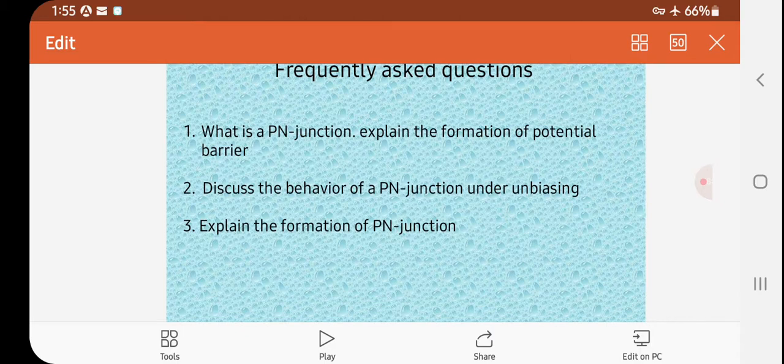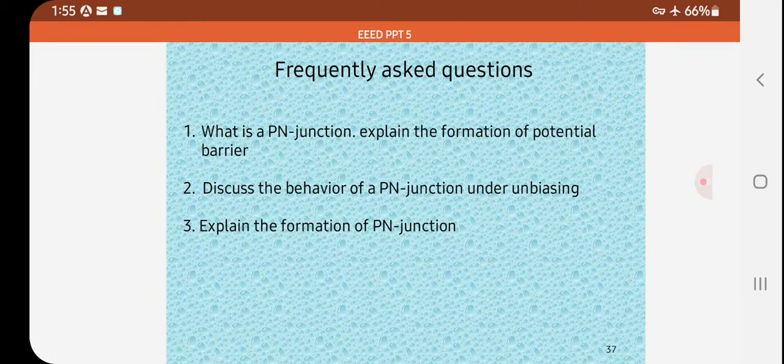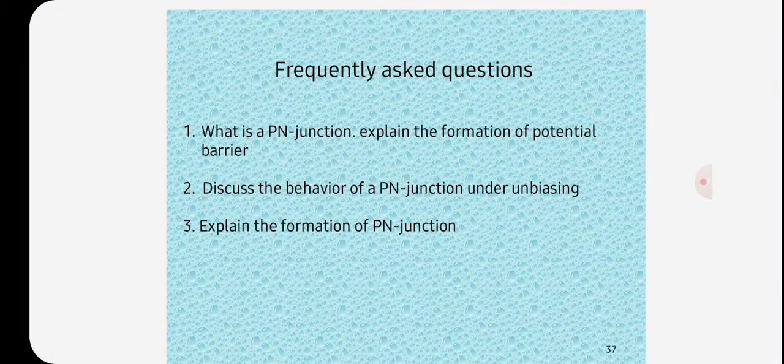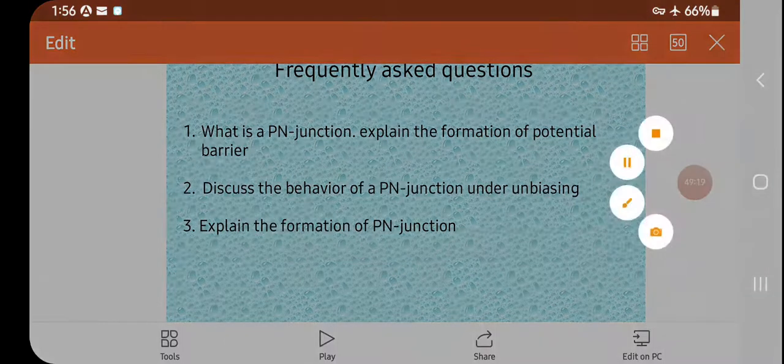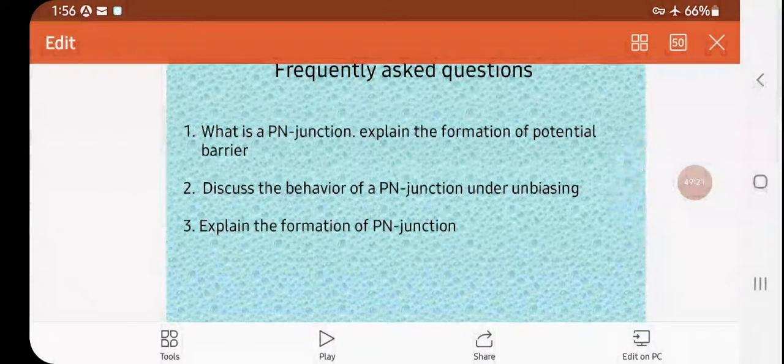So, this is today's class, and in the next class we will discuss the VI characteristics of Zener diode, applications of Zener diode, and voltage regulation. In voltage regulation, there is line regulation and load regulation.